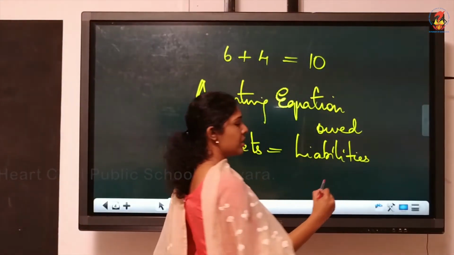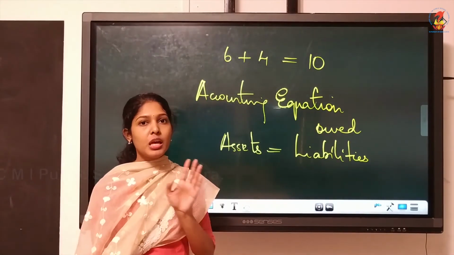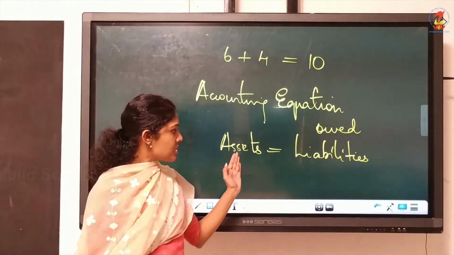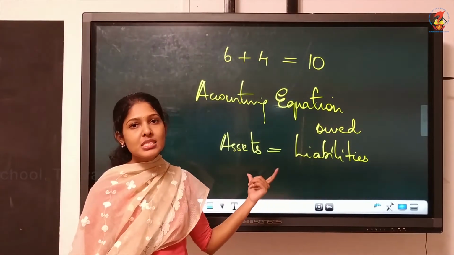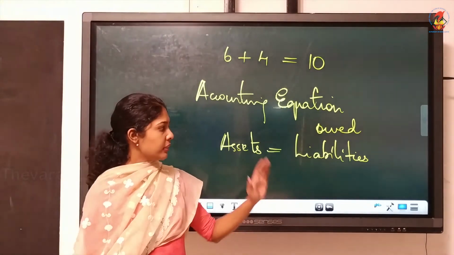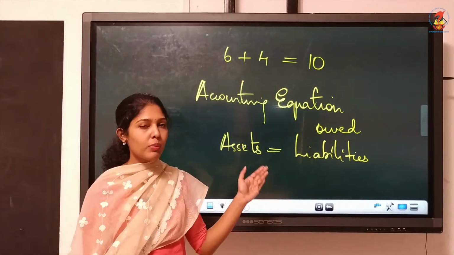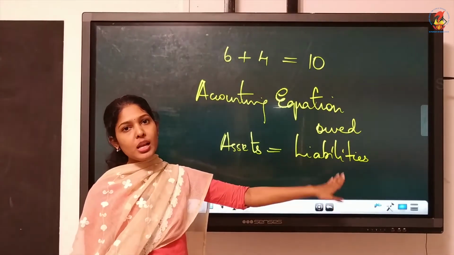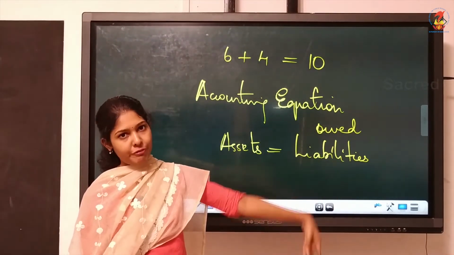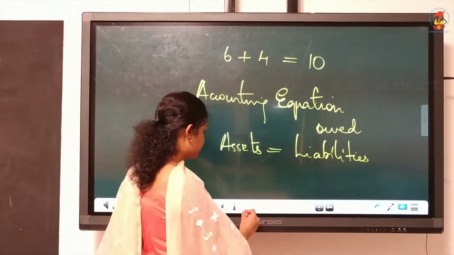Payable items are liabilities, not paid items. So assets is equal to liabilities. This is the accounting equation. The total of assets should always be equal to the total of liabilities of a firm. We'll take one example.